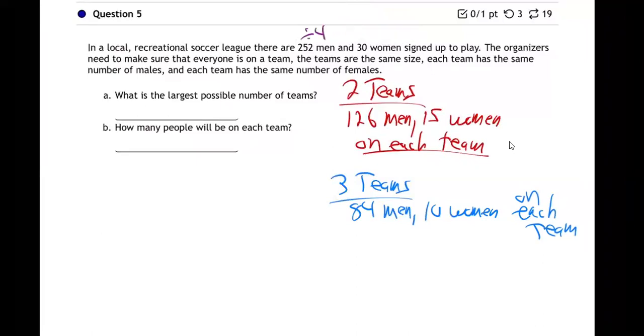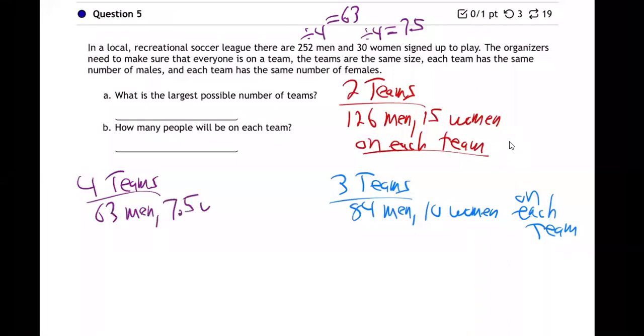How about if we broke the league into 4 teams? What if we made 4 teams? Well, divide the men by 4, 252 men divided by 4 is 63, and divide by 4 here, 7.5. Uh-oh, look at that. It'd be 63 men and 7.5 women.